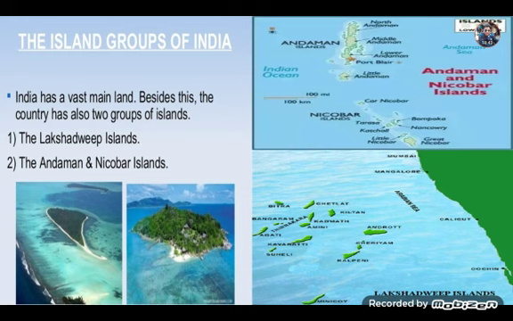And the Andaman and Nicobar groups are separated by the 10-degree channel, and these islands have been formed by extension of the tertiary mountain chain of Arakan Yoma. The Andaman group of islands is divided into 3 major groups, that is North Andaman, Middle Andaman and South Andaman, collectively called Great Andaman. And Port Blair is the capital of Andaman and Nicobar. It's a famous tourist destination of India also.